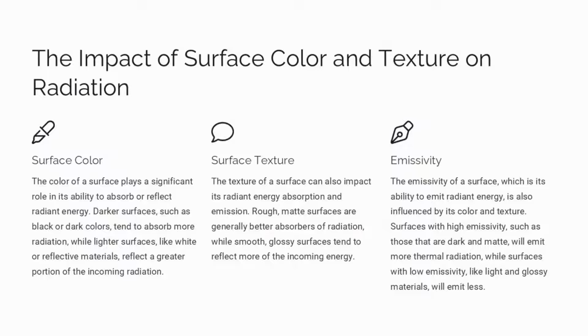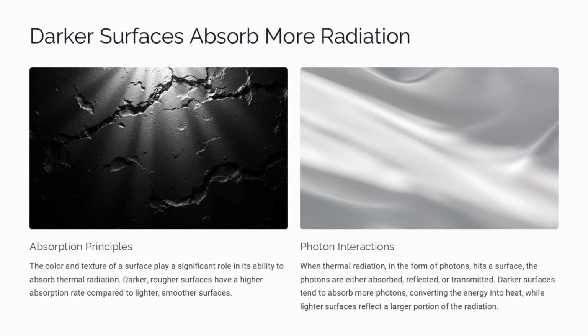Surfaces with high emissivity, like those that are dark and matte, will emit more thermal radiation. Surfaces with low emissivity, like light and glossy materials, will emit less thermal radiation. The color and texture of a surface play a crucial role in its ability to absorb thermal radiation. Darker, rougher surfaces have a higher absorption rate compared to lighter, smoother surfaces.